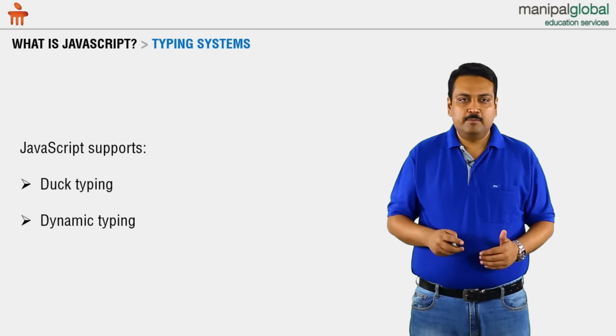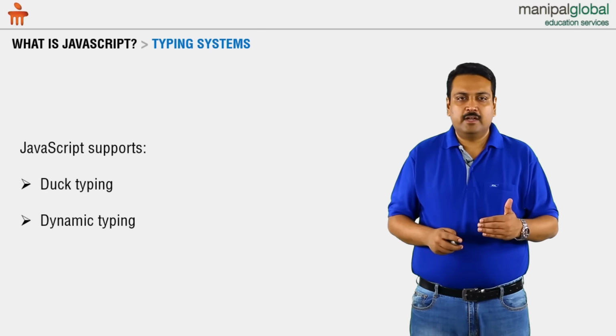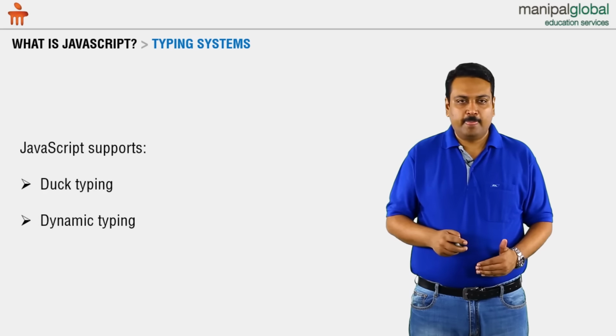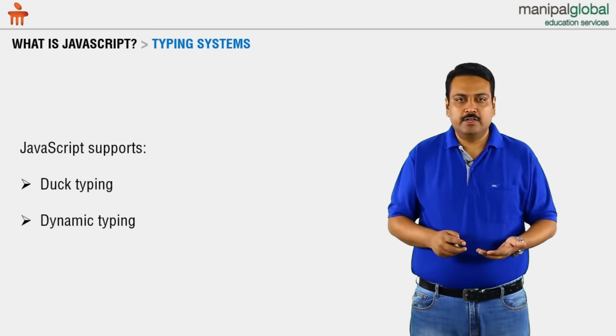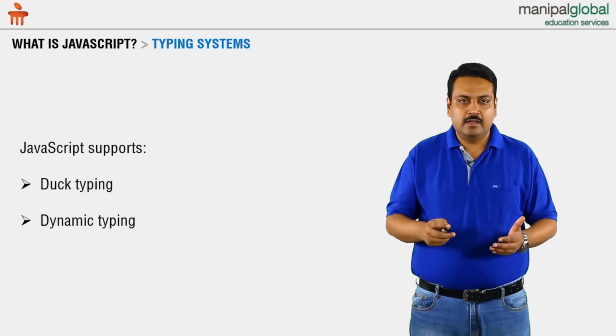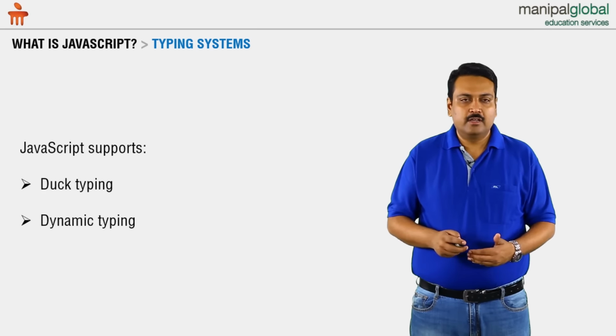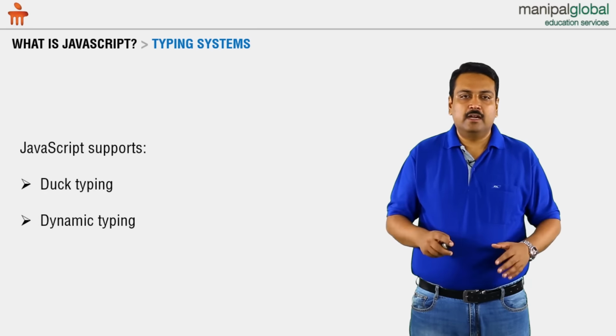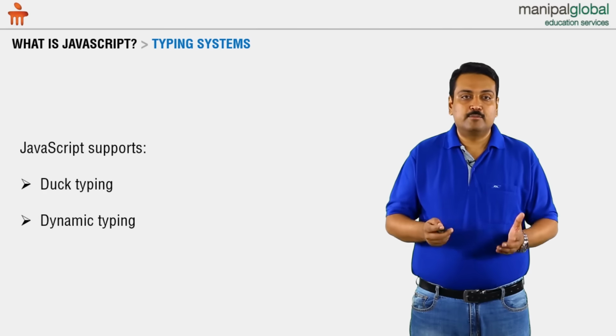Whereas duck typing is similar to dynamic typing in the sense that if we have an object, and that object is passed to a function, and in that function we accept it as another object and call methods on it, those methods may work, may not work. If those methods work, we say that our object is duck typed.